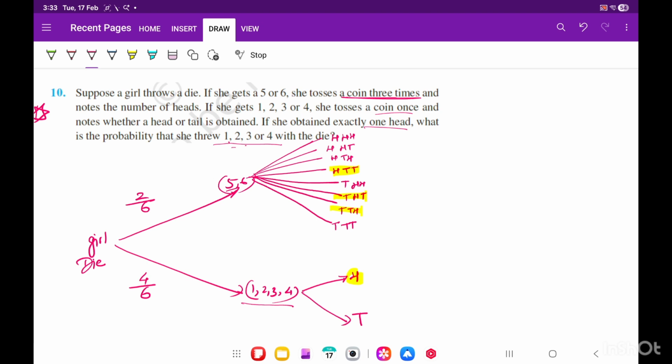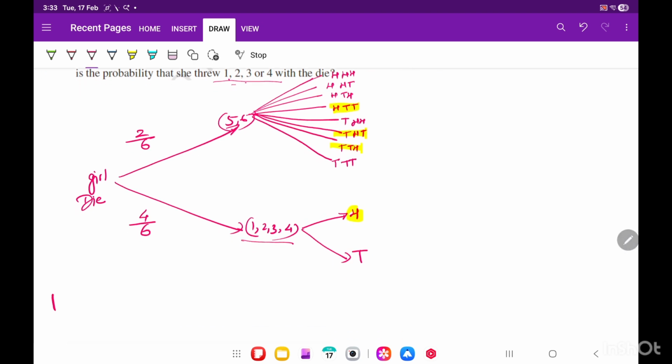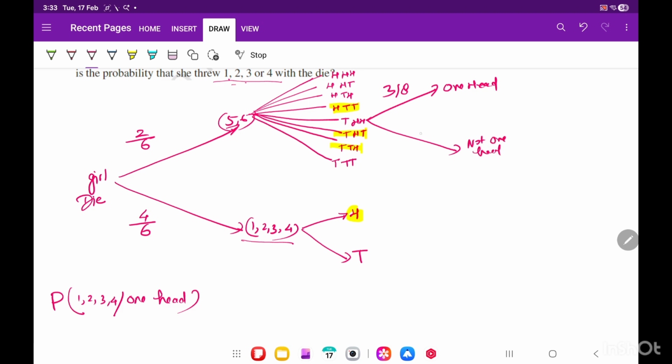Okay. So let's try to solve it. What they are asking is: find the probability that 1, 2, 3, 4 was thrown given that she got exactly 1 head. This is the condition, exactly 1 head. So what is the probability that she got 1 head? Exactly 1 head is 3 out of 8, or not 1 head, the probability is 5 by 8, correct? Here the probability of exactly 1 head she got is 1 by 2 and not got is 1 by 2. Theek hai.